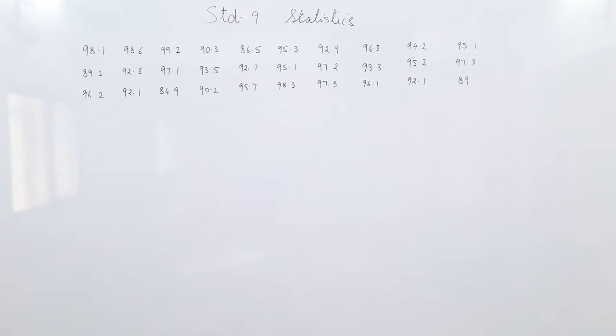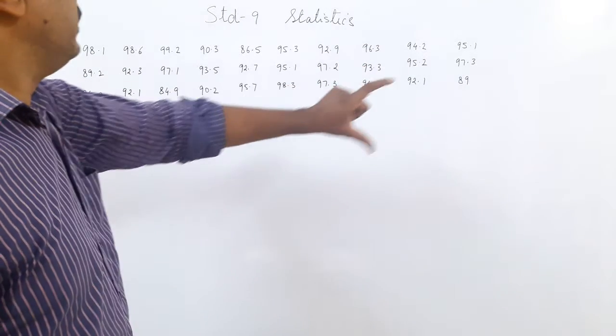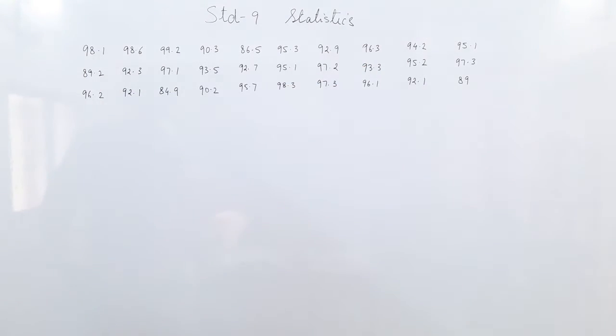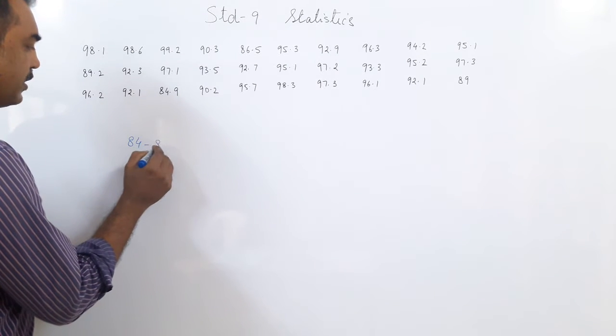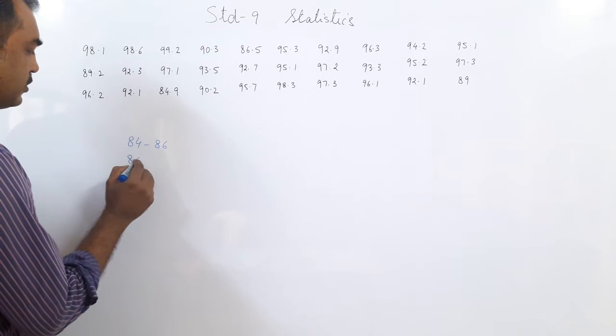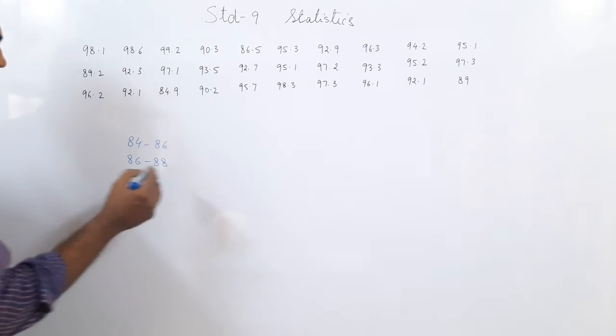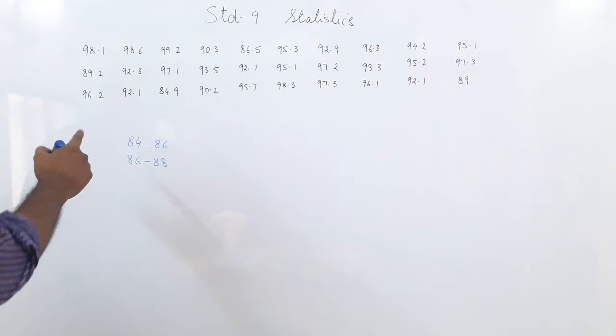Here we have a sum from the book. The relative humidity in percentage of a certain city for a month of 30 days was as follows. So this is the relative humidity of a city. It is given to us. They have told us to make a table which should have classes, the classes should be from 84 to 86, 86 to 88 and so on. It is mentioned that they want classes like this.